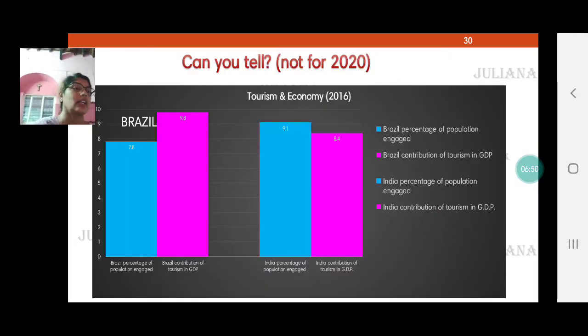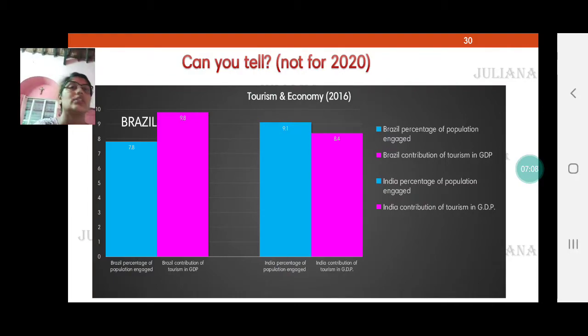The next graph is, can you tell? Though it is not for 2020, it is always necessary to understand the graph. The graphs that are given here are so that you understand the chapter in a better way. So I would tell you not to skip, but we will just quickly glance through it.